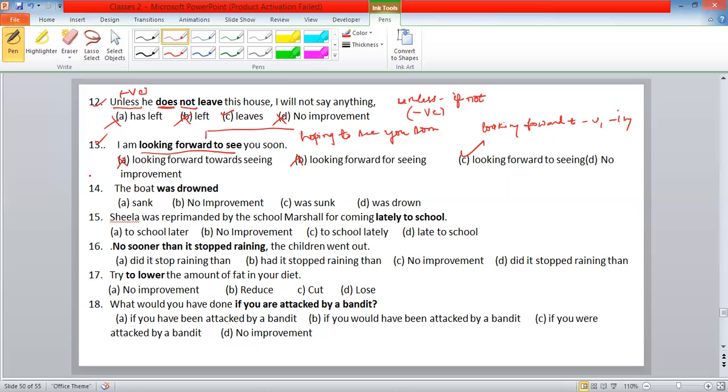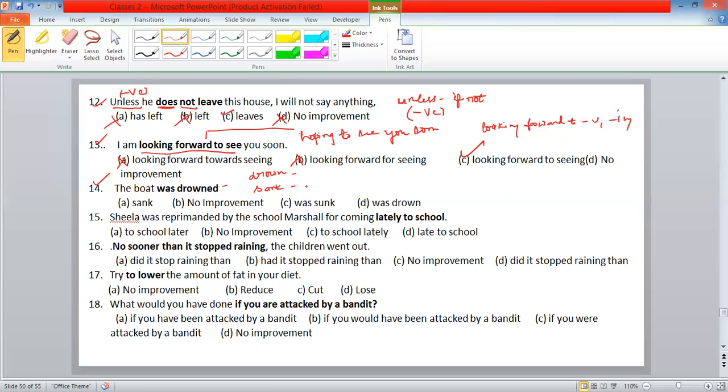Okay, that's the answer. The boat was drowned. Sank, no improvement, was sunk, was drowned. What is the meaning of drown? What is the meaning of sank? Sink, sank, drown, drowned. Sank means sink.